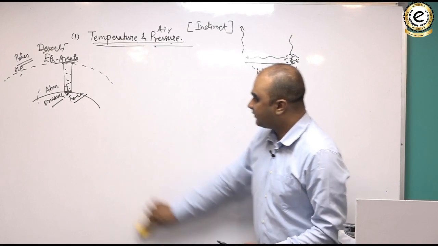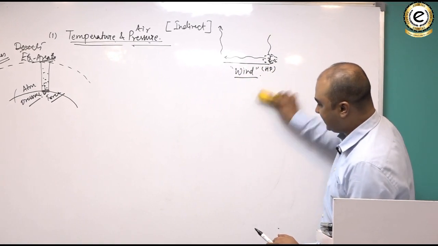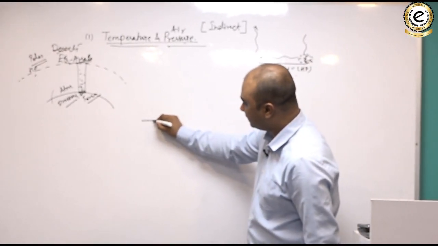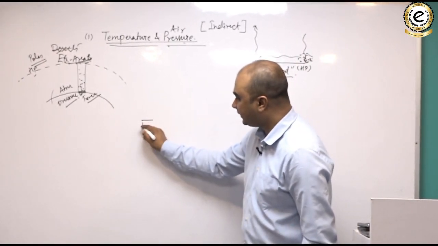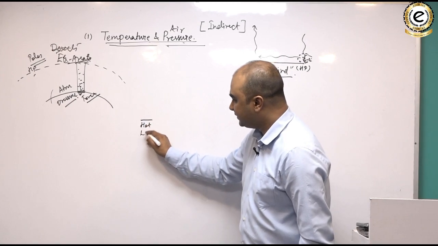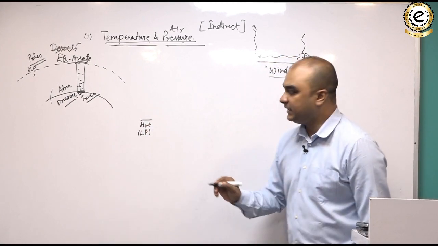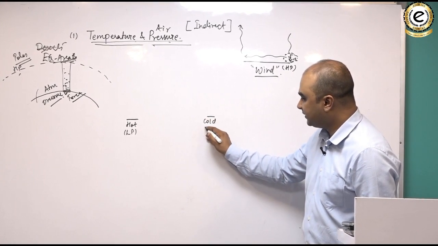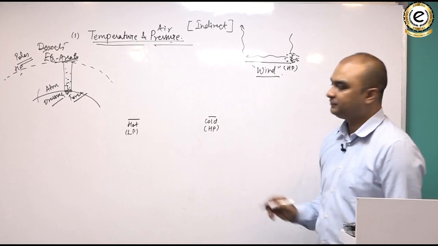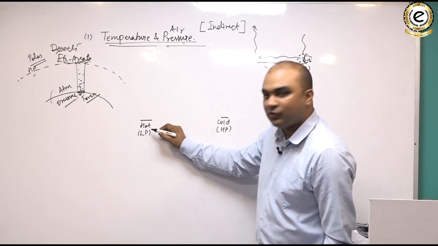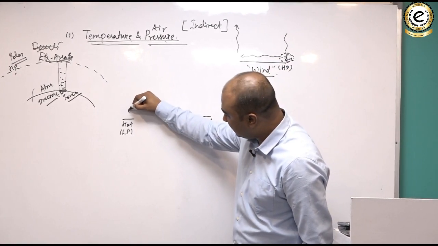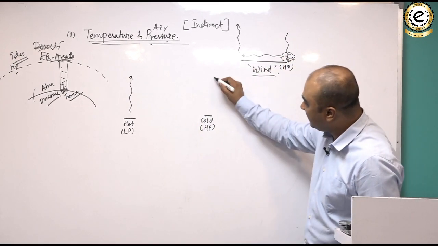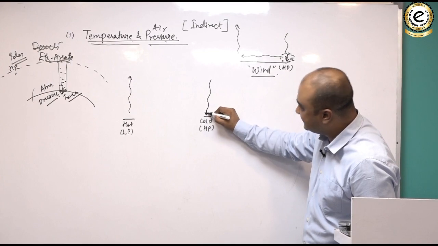When the air rises, what happens next? So far we have understood one thing: if it is a hot area, it would generate low pressure, and if it is a cold area, it would generate high pressure. And in areas of low pressure, air rises, and in areas of high pressure, air sinks.